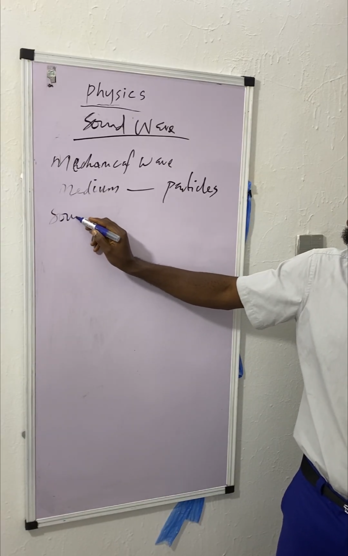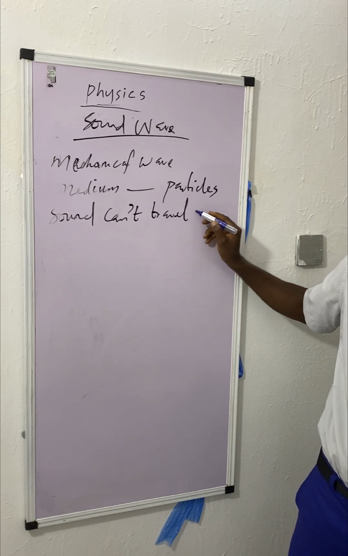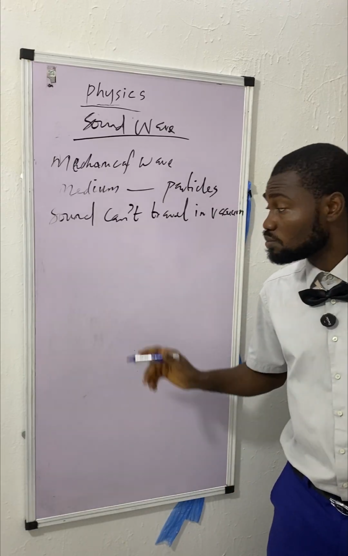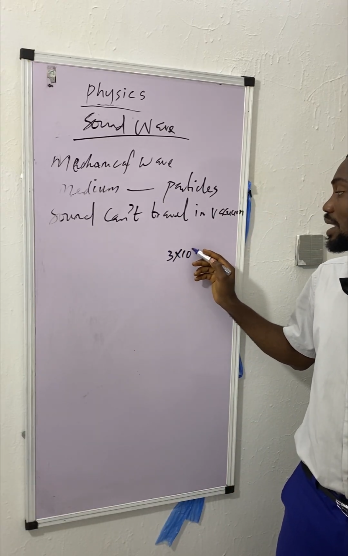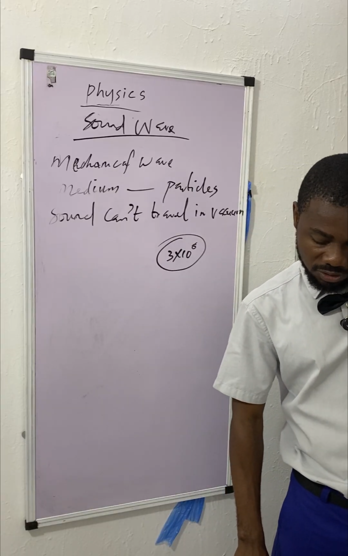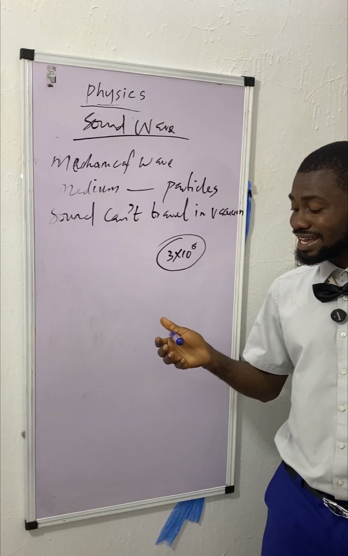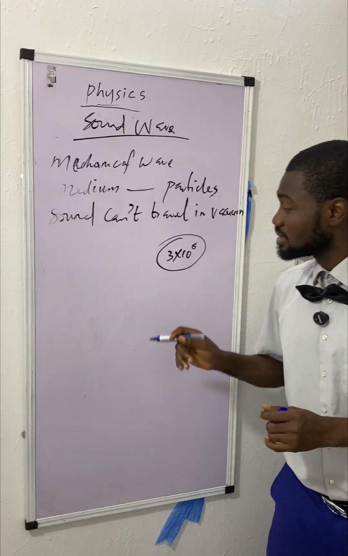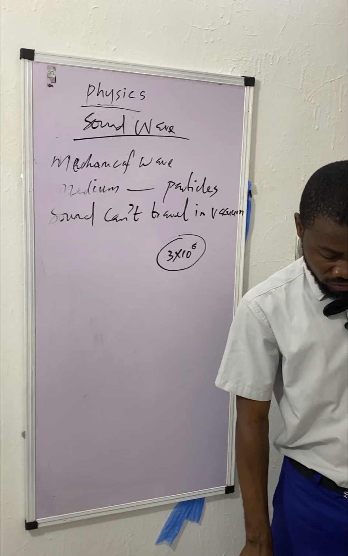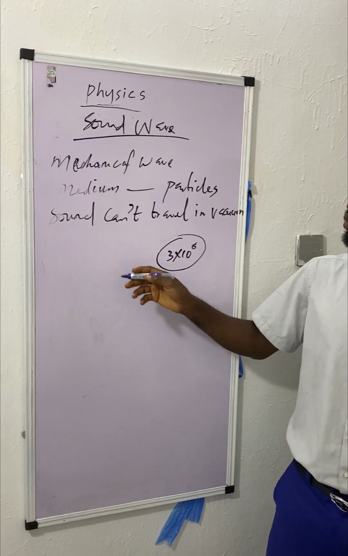And also, sound can't travel in a vacuum. It's not like light that travels in a vacuum at 3 times 10 raised to power 8. No, sound can't travel in a vacuum. The speed of sound in various media, like air, it travels in air. Remember, a vacuum is an enclosed, airtight space, but air is air, the atmosphere. So the speed of sound in various media determines how fast sound travels.